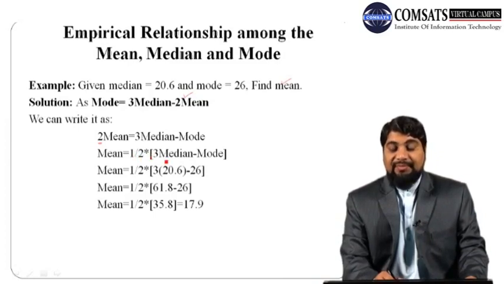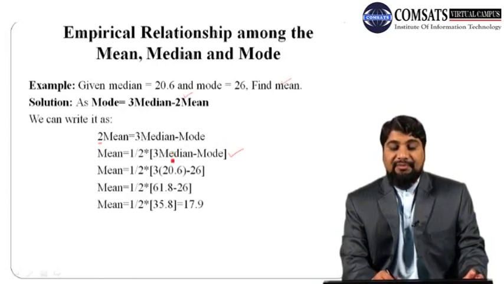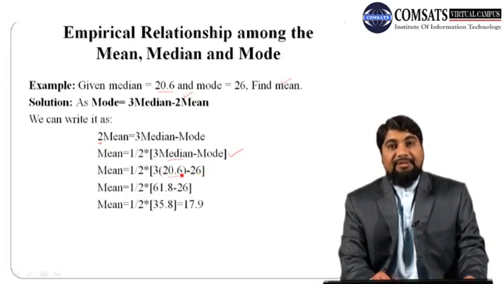Now once we have this relationship, note that this is derived from the main empirical relationship. So just replace the values of median and mode. Median is 20.6, so replace it by its value, and mode is 26, so replace mode by its value. So 3 into 20.6 we get 61.8, minus 26 as it is. So 61.8 minus 26 we get 35.8, divided by 2 we get